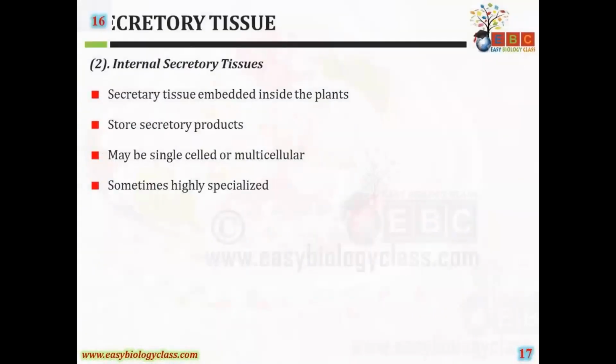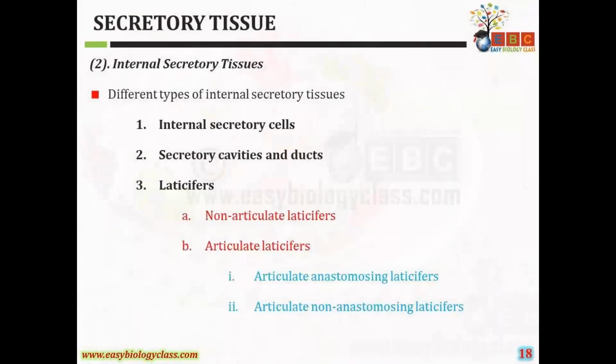So these are about the external secretory tissues. Next is the internal secretory tissues. These are secretory tissues which are embedded inside the plants, that is, below the epidermis, in the cortex region, or in internal parts. They store secretory products and may be single celled or multicellular, and sometimes highly specialized.